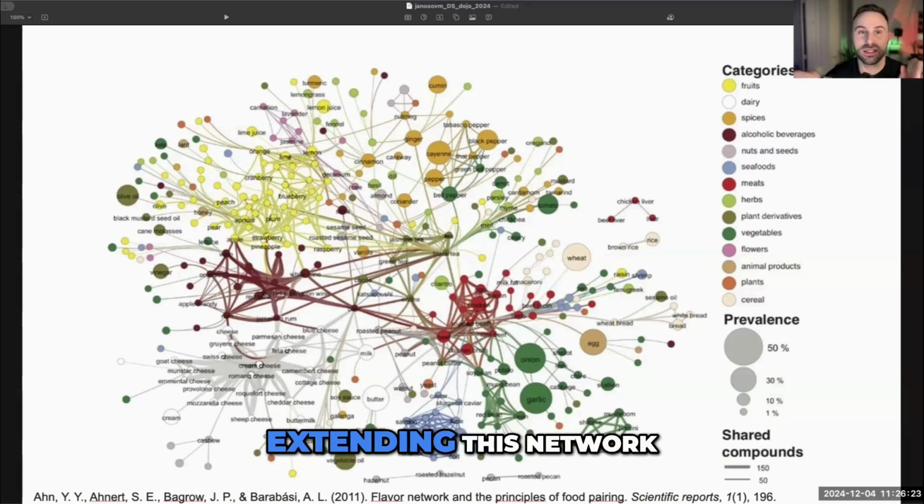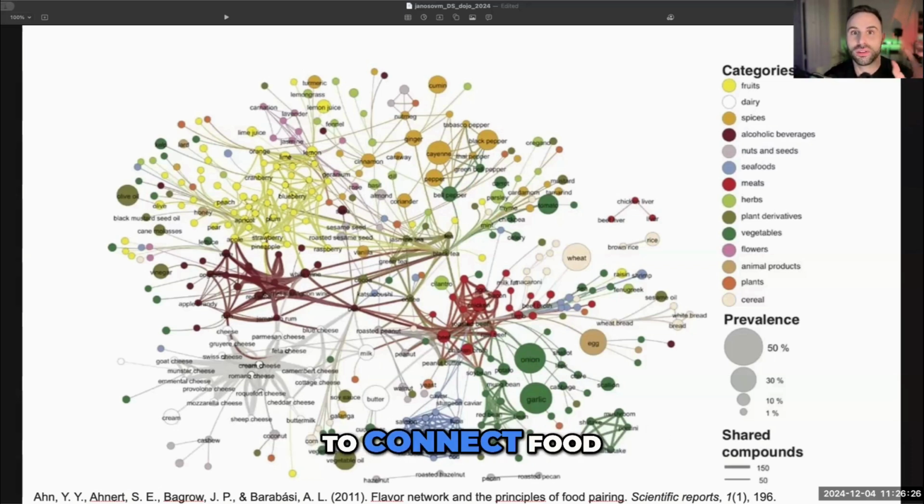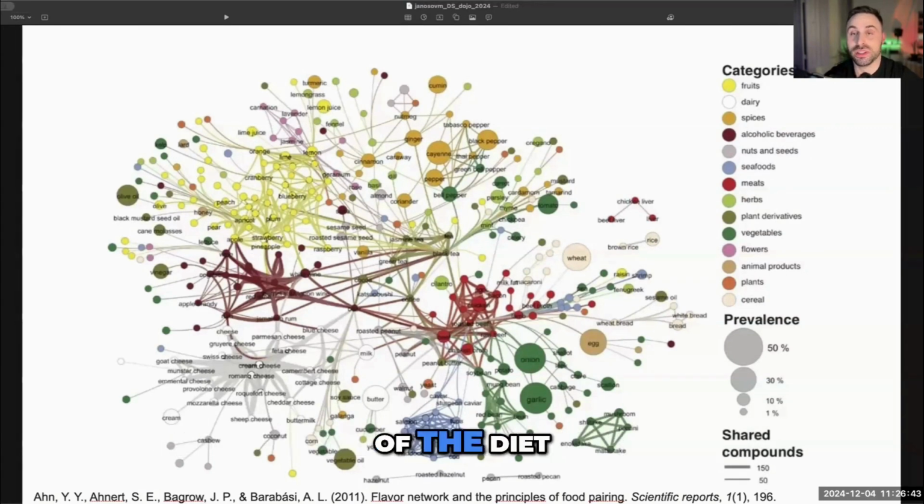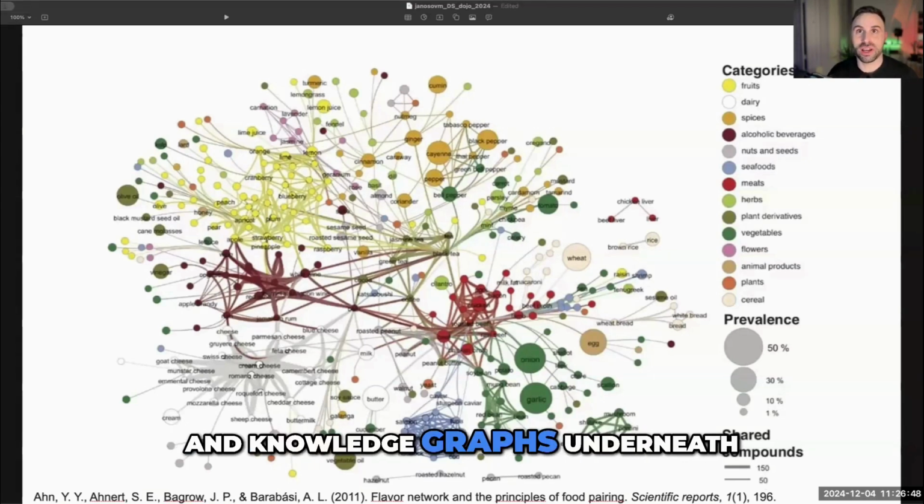So now, extending this network, we are able to connect food items we eat to chemicals to health effects, which means that if we map out an entire diet, so all the stuff we eat for example for a week or a month or a year, then we can summarize the approximated overall health impact of the diet on our health. And that's all thanks to networks and knowledge graphs underneath.